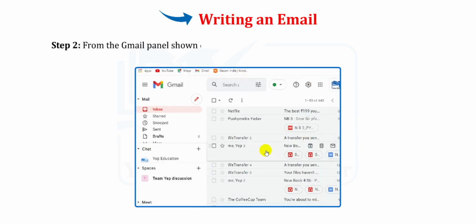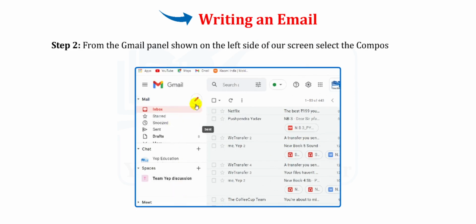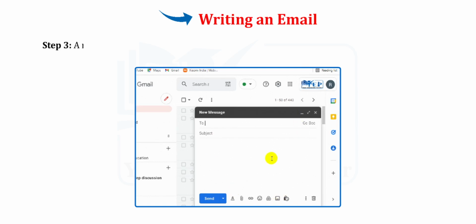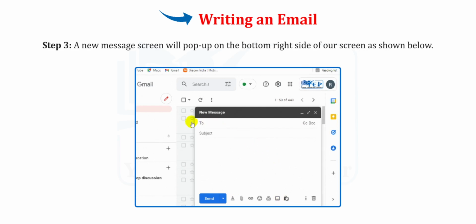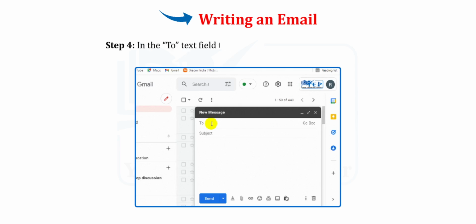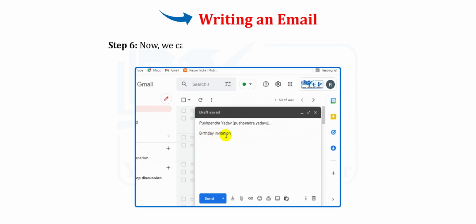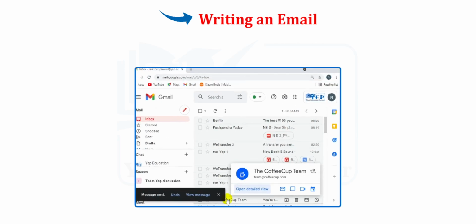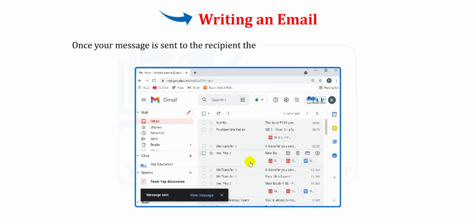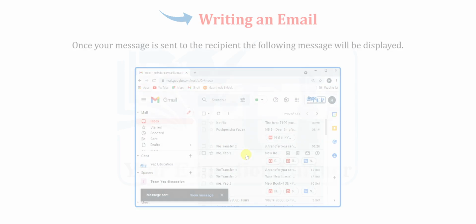From the Gmail panel shown on the left side of our screen, select the Compose button. Step 3. A new message screen will pop up on the bottom right side of our screen as shown below. Step 4. In the To text field, type the email address of the receiver. Step 5. Type a subject line of your choice in the subject text field. Step 6. Now, we can add some text message in the body of email. Step 7. The last step is to press the Send button. Once your message is sent to the recipient, the following message will be displayed.